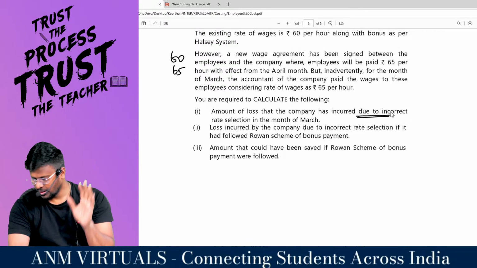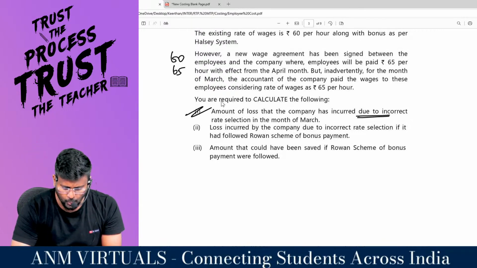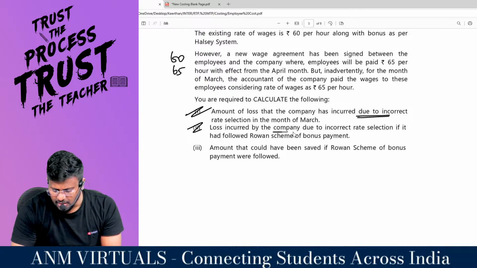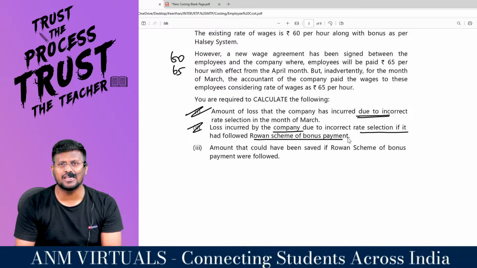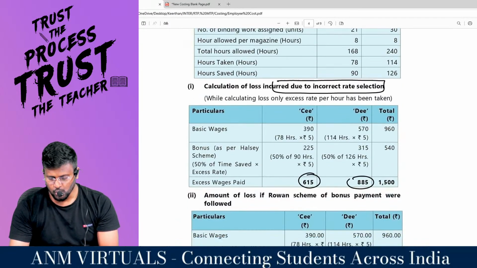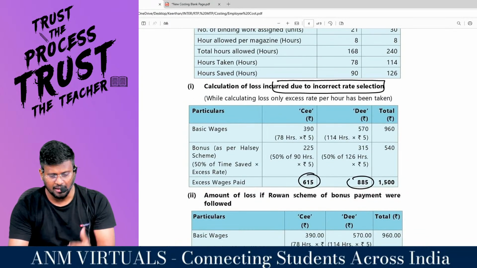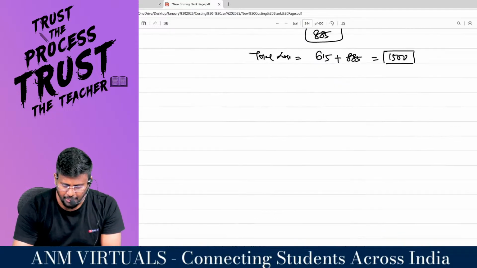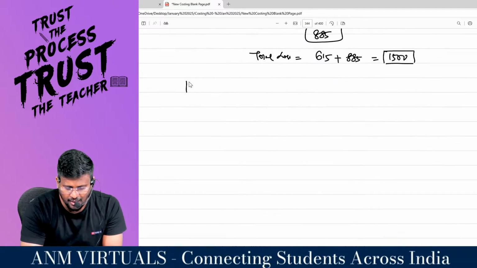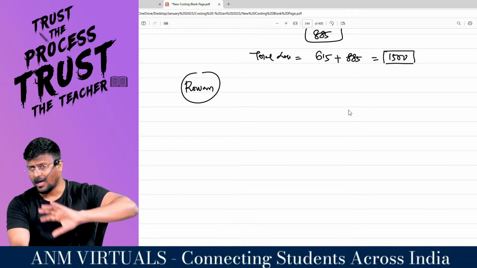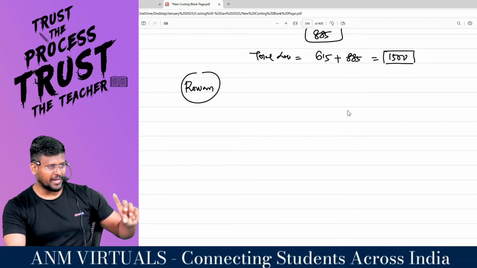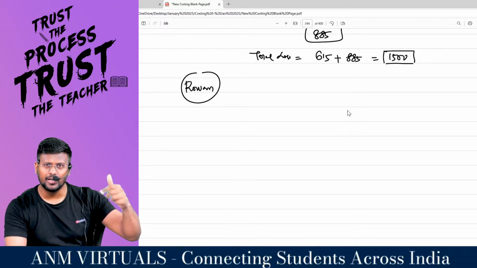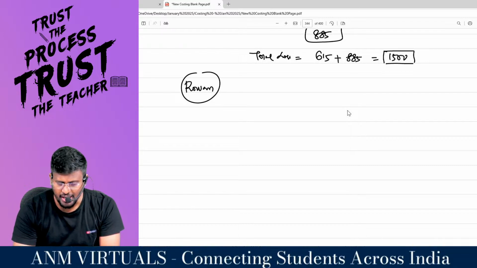Coming to the second part of the question, what is the loss incurred by the company due to incorrect rate selection if it had followed the Rowan scheme of bonus payment? If the company had chosen Rowan instead of Halsey, what would be the position? Whether it is Rowan or Halsey, basic will not change, because basic for both is actual hours worked into rate per hour. Only the sharing of bonus changes.